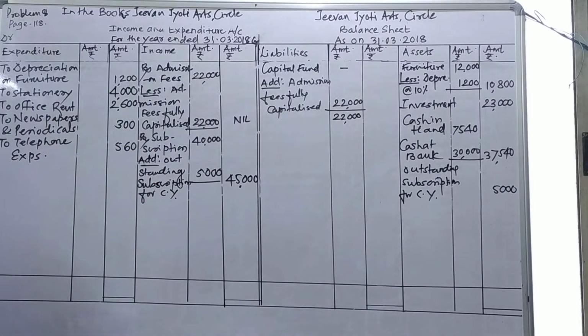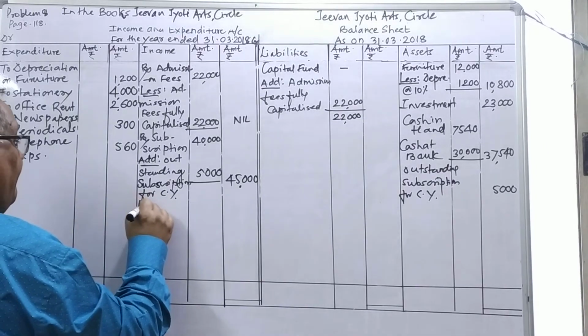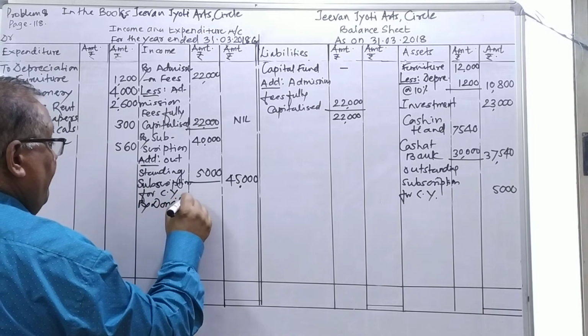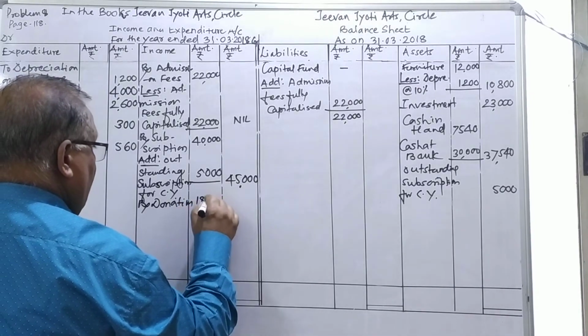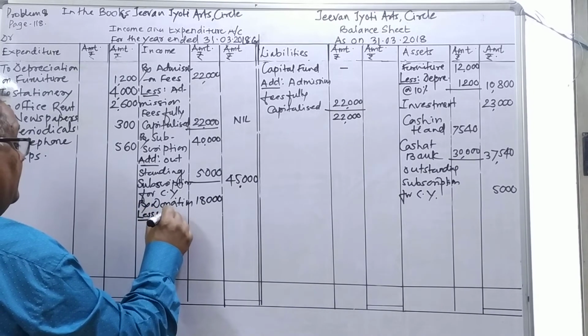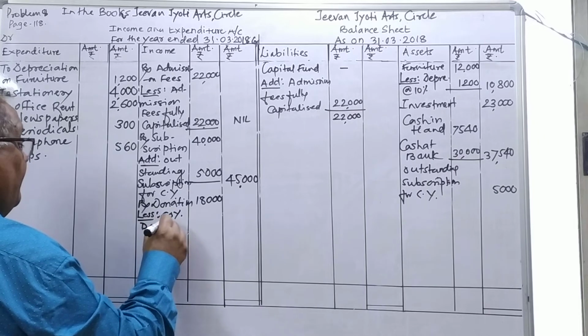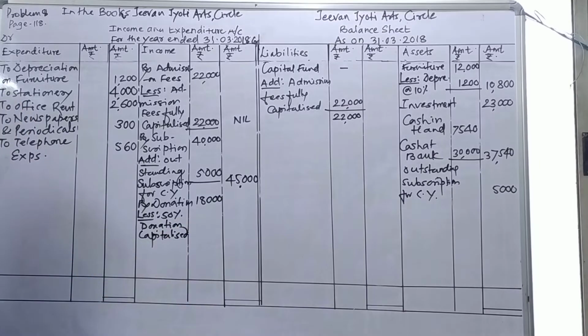Then after subscription, donation: 50% is capitalized, as given. Therefore, I write donation on the income side, by donation. The amount of donation given in the problem is 18,000, whereas the donation is less 50% capitalized, meaning added to the capital fund, but in this problem there is no capital fund.